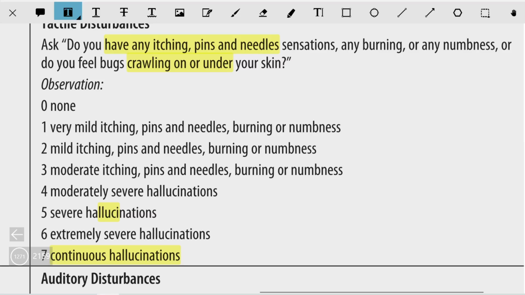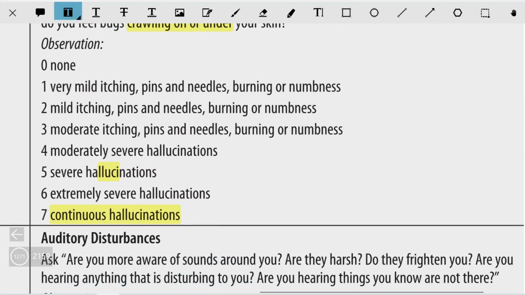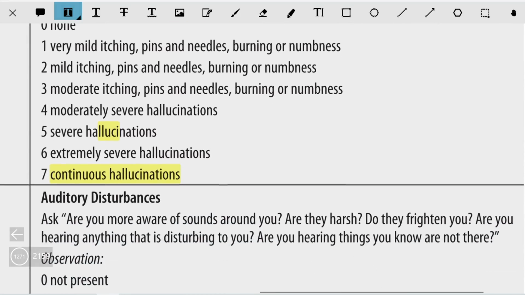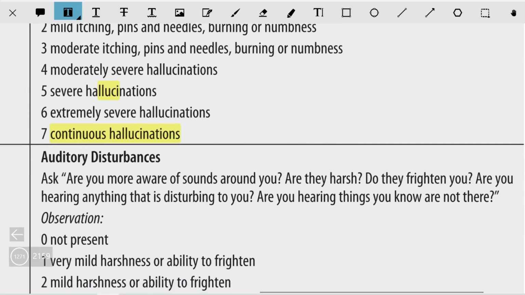If there is very mild itching, pins or needles, burning, or numbness, then it is graded as 1. 2 is mild, 3 is moderate, 4 is moderately severe hallucinations, 5 is severe hallucinations, 6 is extremely severe hallucinations, 7 is continuous hallucinations.